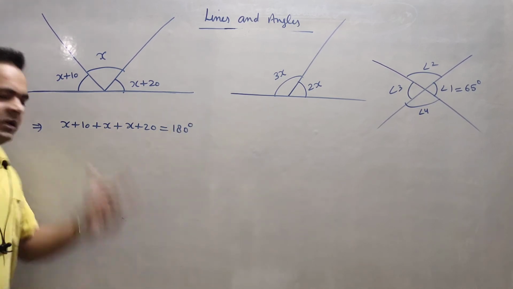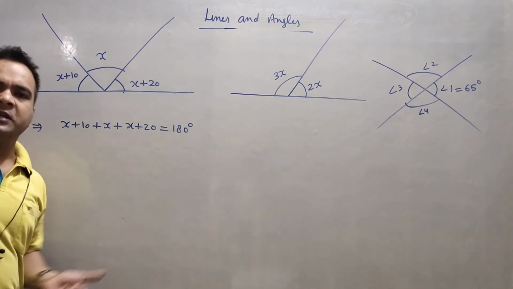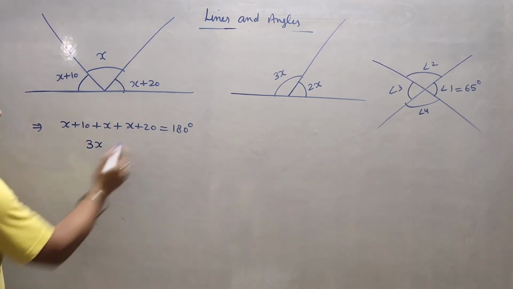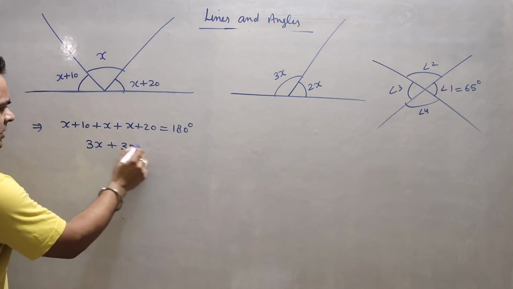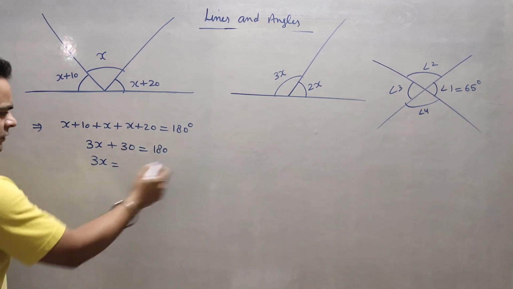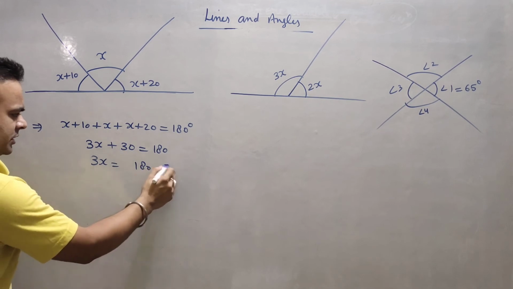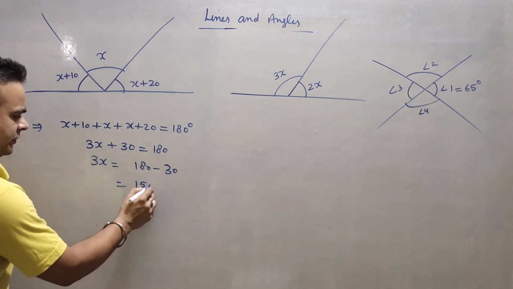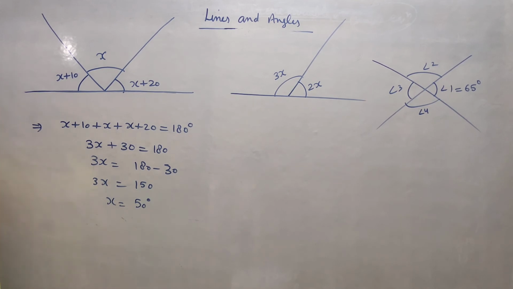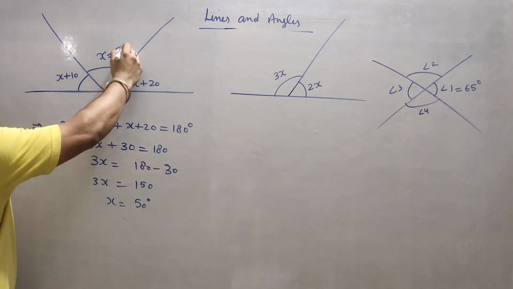Now I think you can recognize easily that it is a linear equation. So x is coming 3 times, which is 3x, 20 plus 10 is 30, and it is 180 degree. 3x plus 30 equals 180, so 30 will go there with minus, and you will get 150 here, and x is equal to 50.